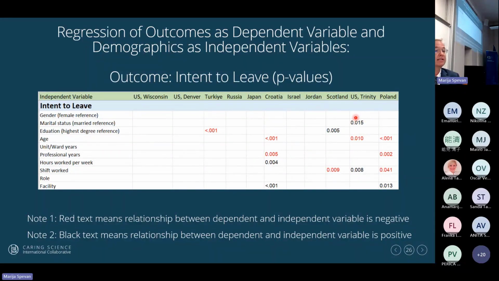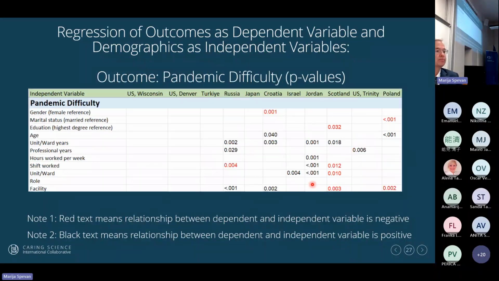The demographics were only really predictive in Croatia and Poland, and then there were a few other things here and there, but generally in Wisconsin, Denver, Russia, Japan, Israel, and Jordan, there were no predictors for intent to leave as far as demographics go.